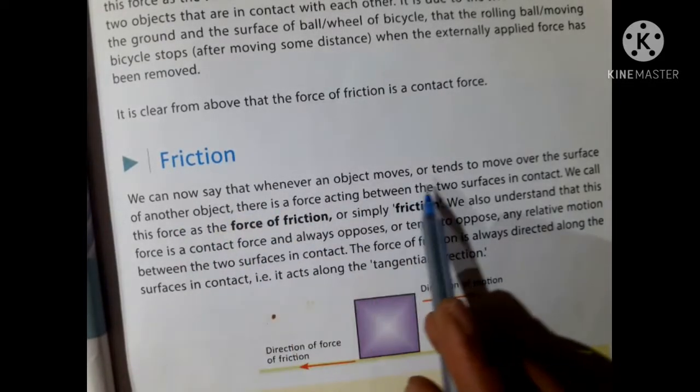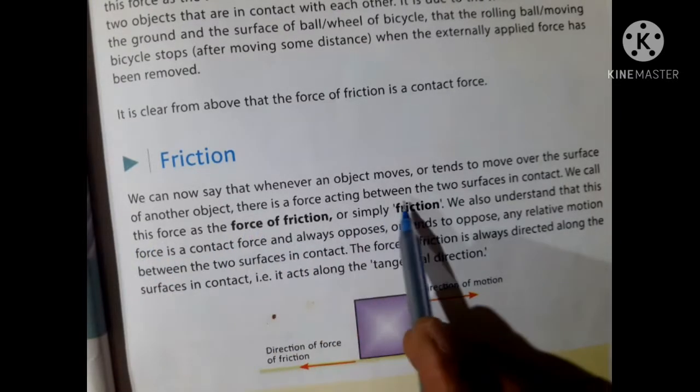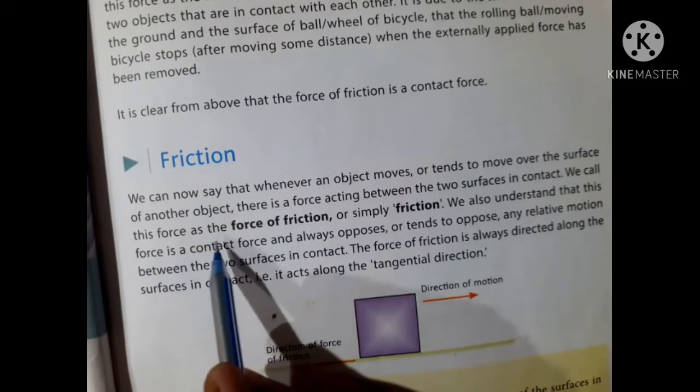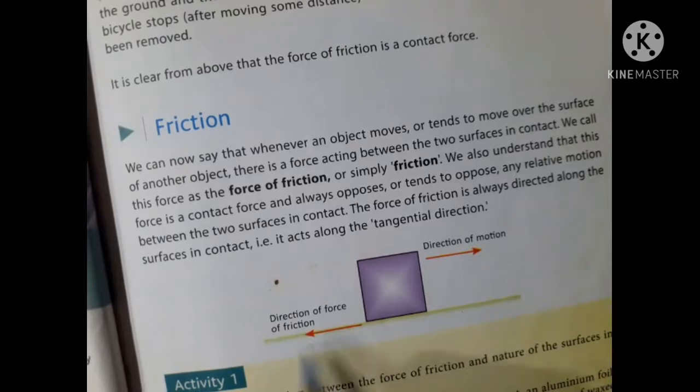Whenever an object moves or tends to move over the surface of another object, there is a force acting between the two surfaces in contact. We could call this force the force of friction, or simply friction. Direction of motion, direction of force of friction.